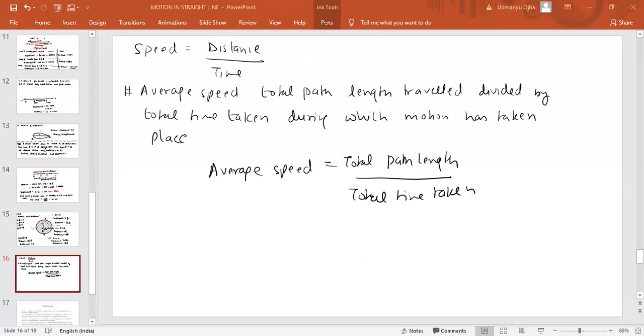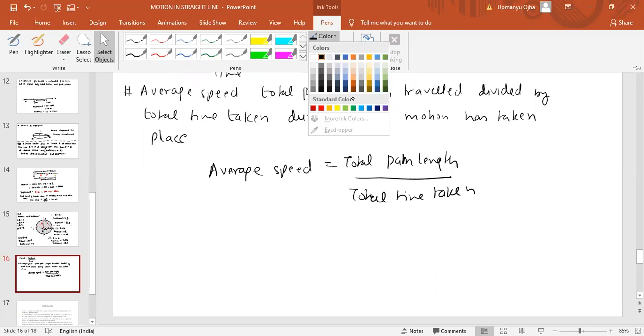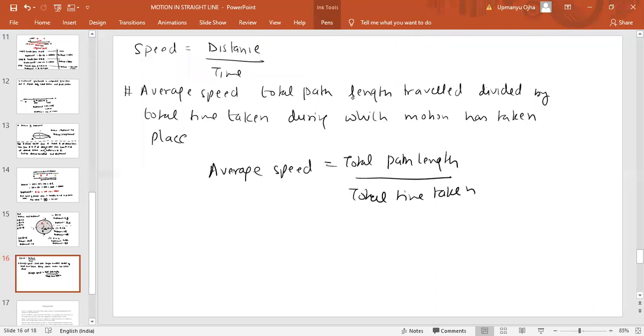Next is average velocity. Okay, average velocity. So what is average velocity?